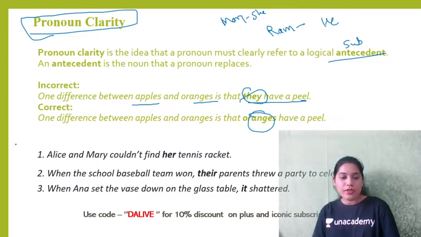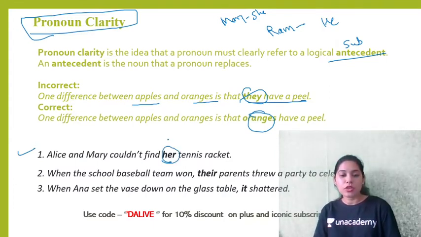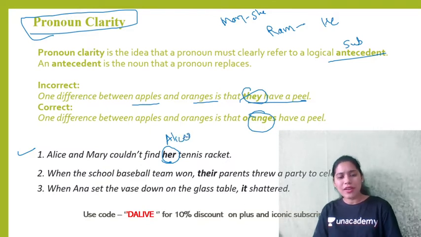Let's solve few examples here. Alice and Mary couldn't find her. Her means whose. We need to repeat some name here, either Alice's or Mary's.